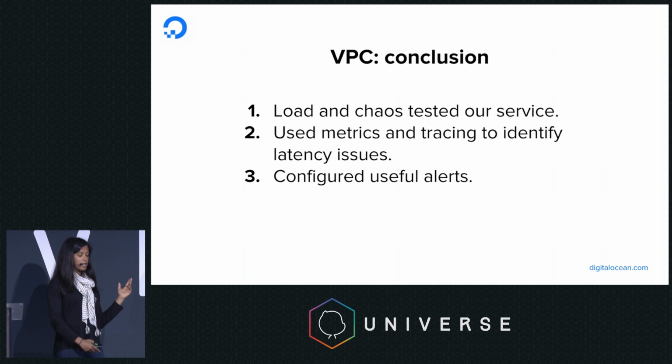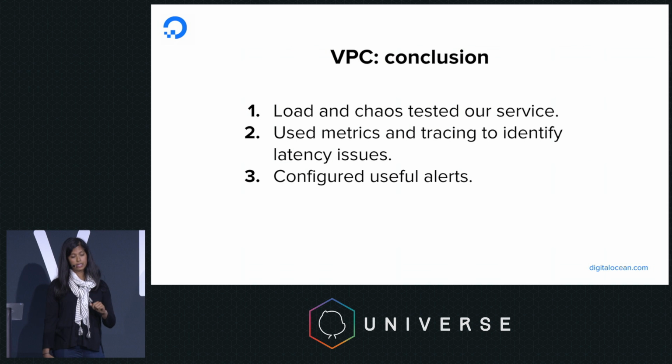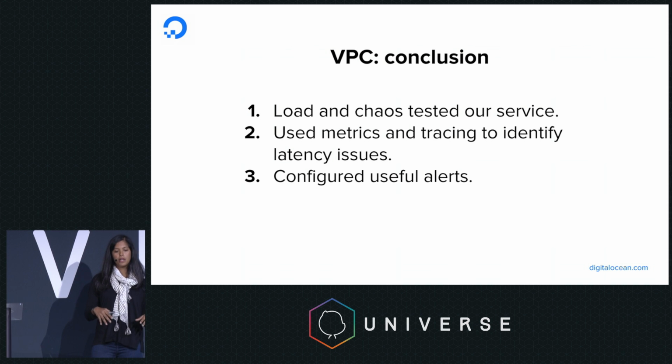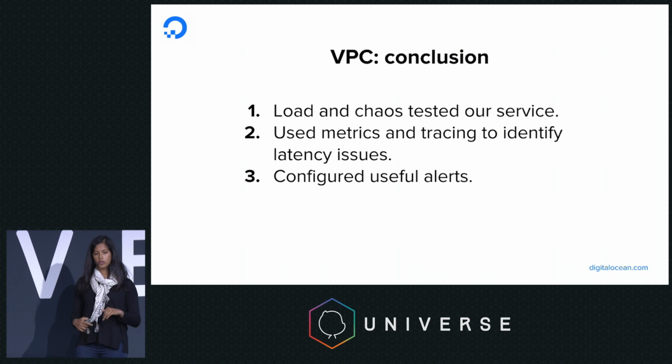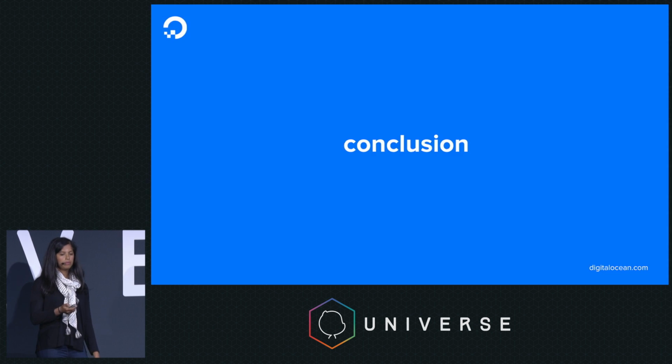So hopefully you can see that for VPC, we went a little further. We did both load and chaos testing, and we also combined approaches: we used metrics to first identify that there was a problem, and then we used tracing to dig down further, identify where the problem was, and fix it. And then lastly, we were able to configure useful alerts.